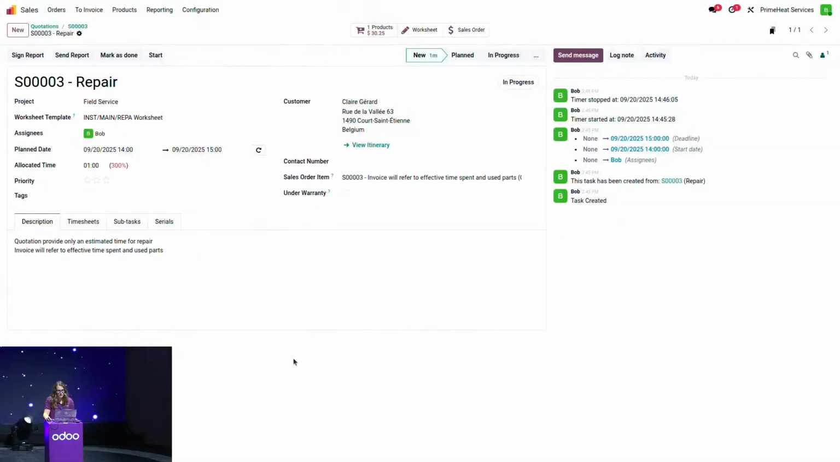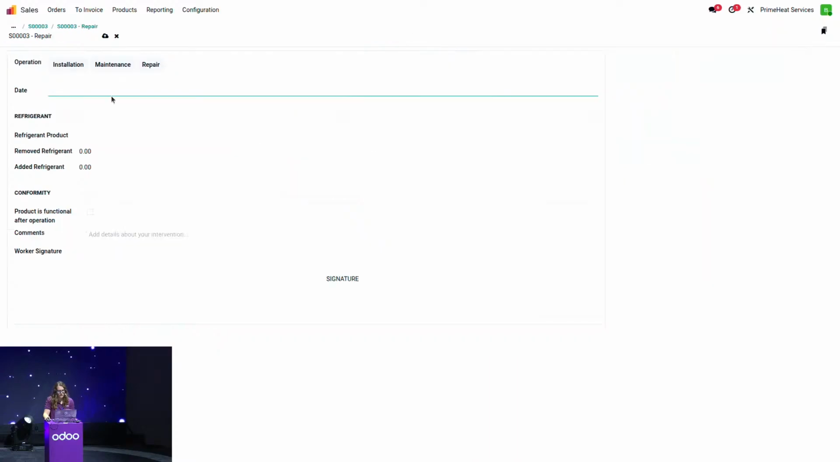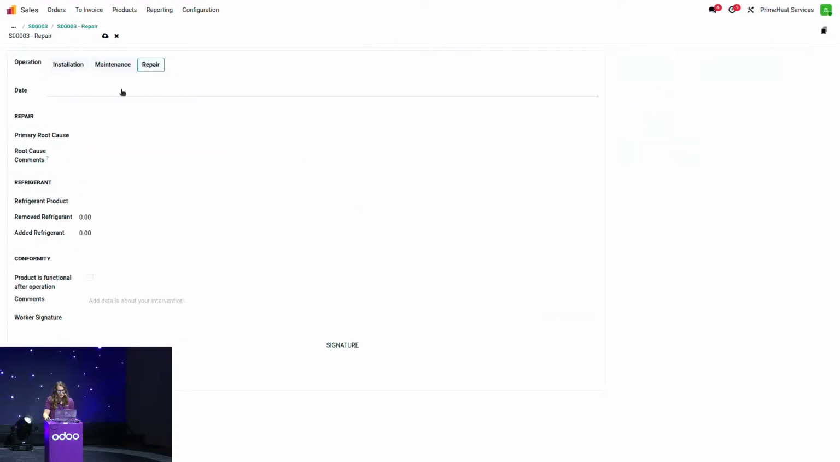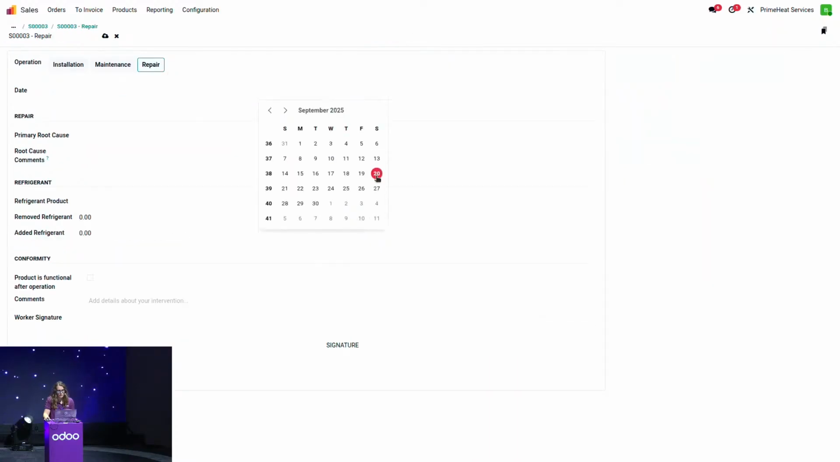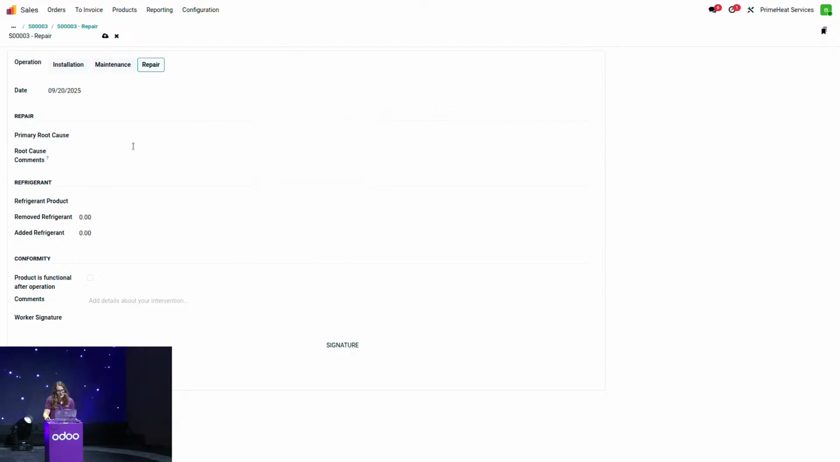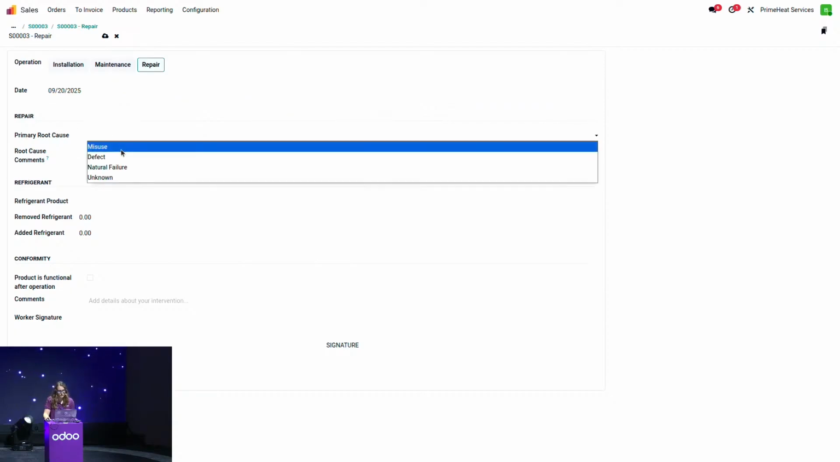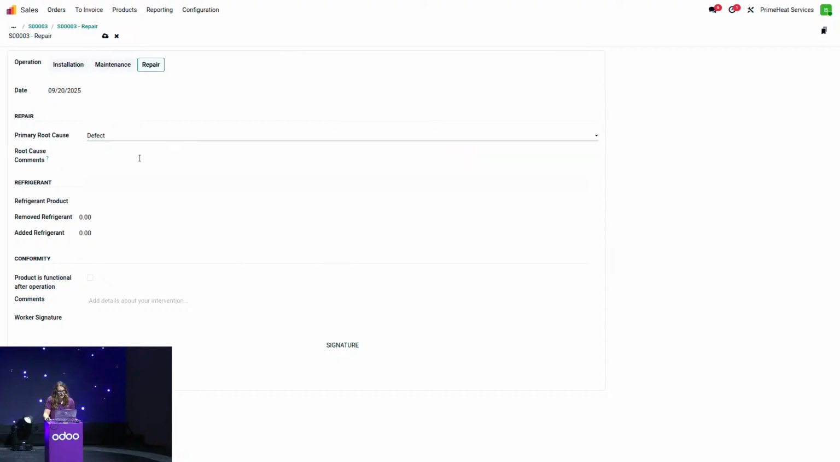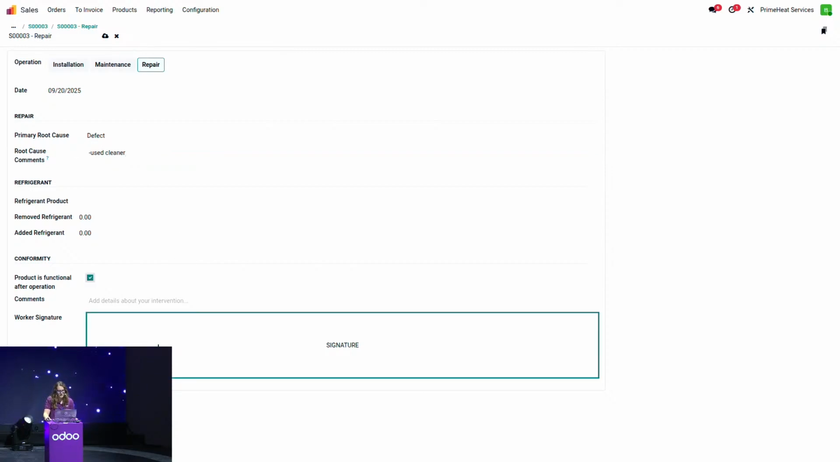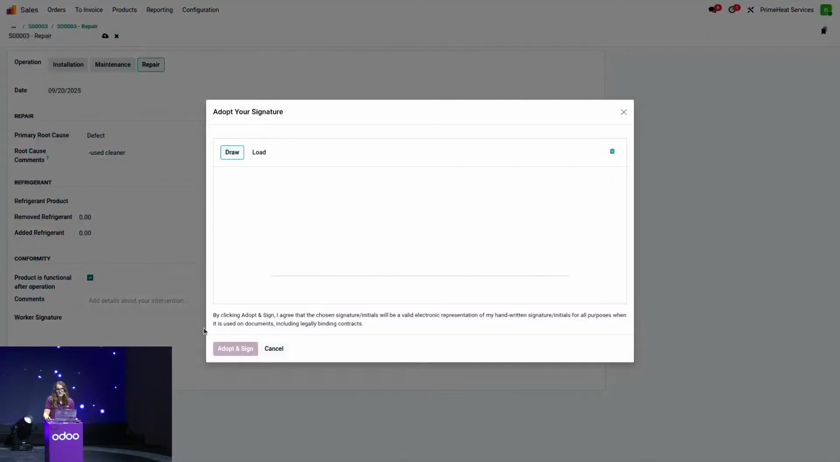I'm going to log my time, and I'm going to make the worksheet signed by Claire. So I'm first going to fill it in. I'm going to choose repair. I'm going to put today's date. I have here a specific section for repairs with the root cause. So I can indicate that this was a defect, root cause common, used cleaner. I'm going to certify that this product is functional, and I'm going to add my signature.